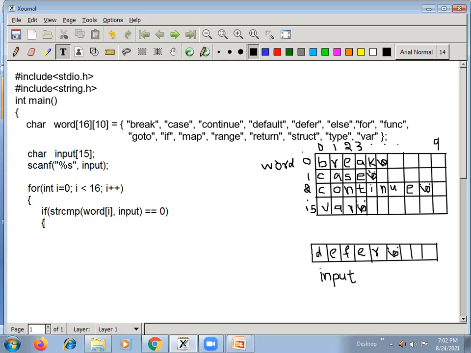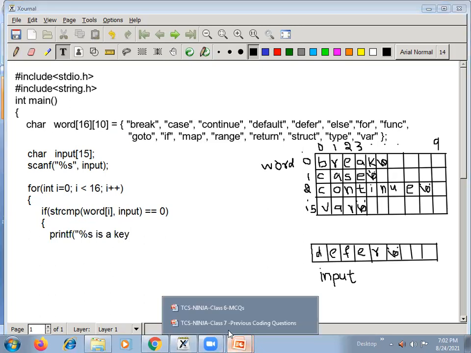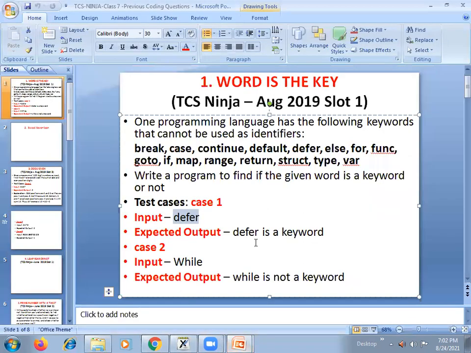then you can immediately print that such and such string is a keyword, using printf. Just see how it asks for the output to be printed: differ is a keyword. This keyword is in lowercase only.